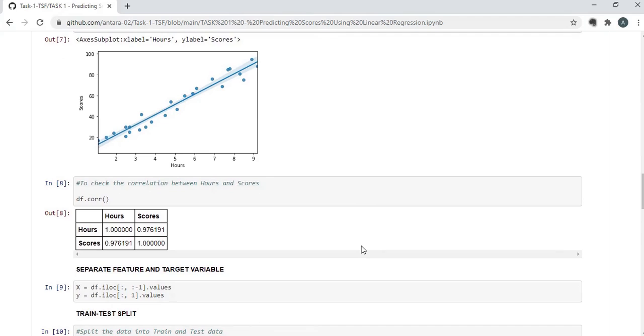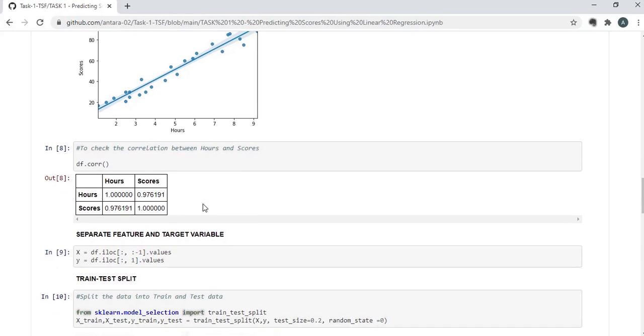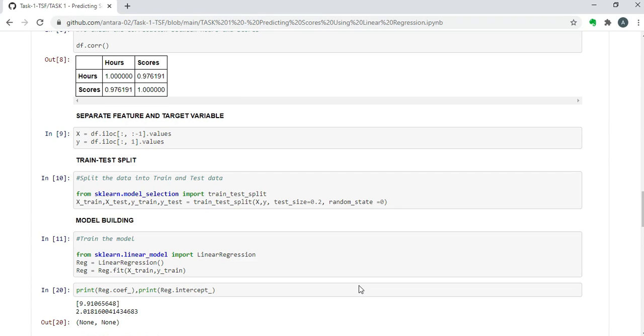In order to quantify my data, I have utilized the correlation method. We can say that hours and scores are highly correlated because the correlation value is 0.976, which is very high.